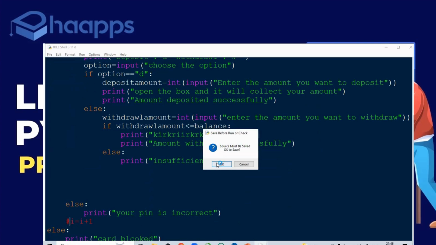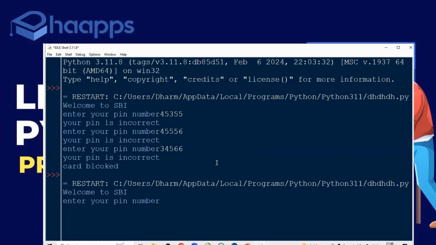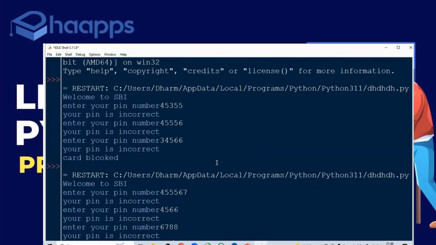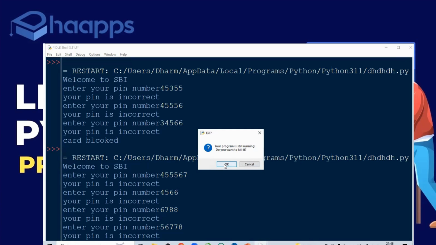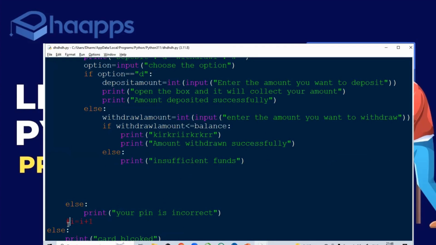For example, if I don't give this I is equal to I plus 1, and I enter a wrong pin number, it will keep on executing. I cannot give any condition that checks, so it will execute continuously. The loop has to stop somewhere. So that is the reason I wrote I is equal to I plus 1. Got it? Understood, Sakshi? Any more doubts, guys?